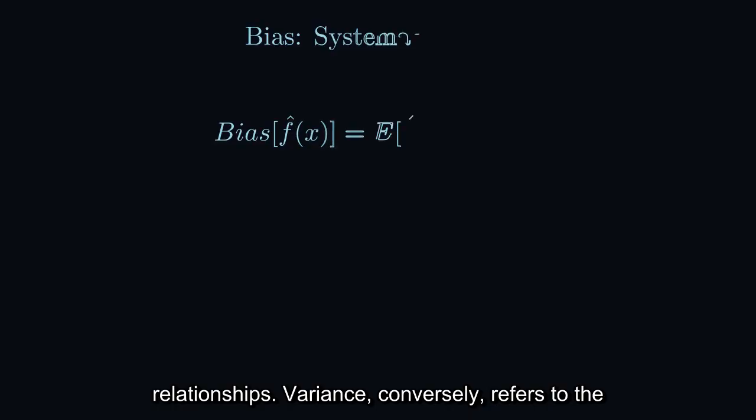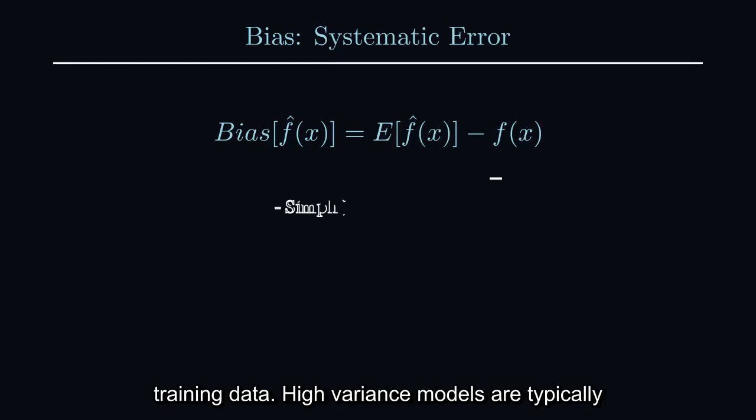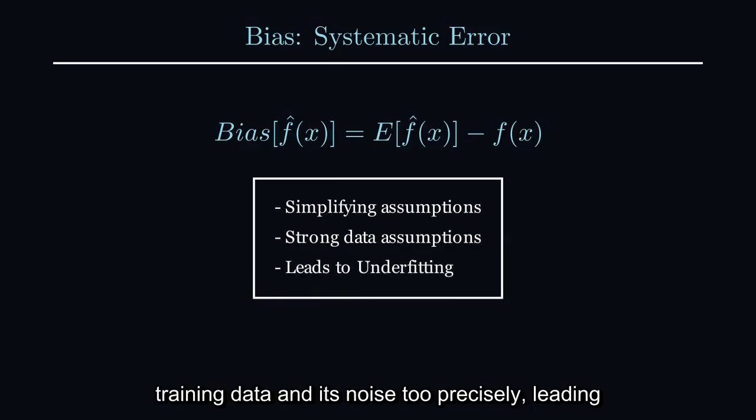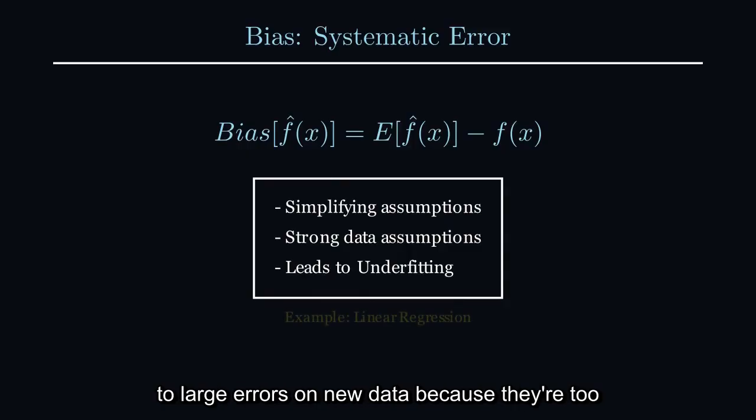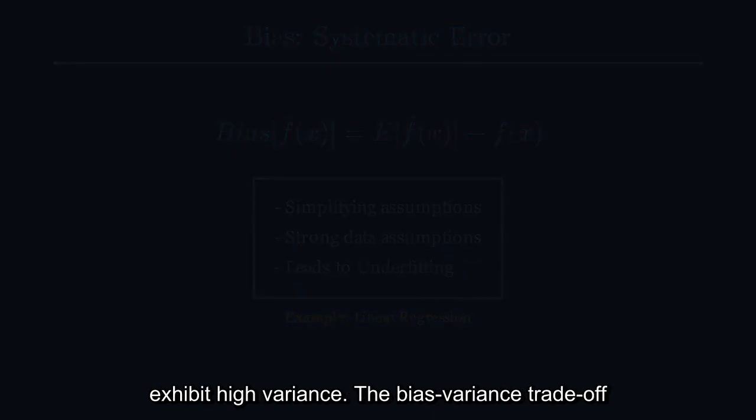Variance, conversely, refers to the model's sensitivity to small fluctuations in the training data. High variance models are typically very complex and tend to overfit. They learn the training data and its noise too precisely, leading to large errors on new data because they're too specific to the training set. Decision trees with deep branches are examples of models that can exhibit high variance.